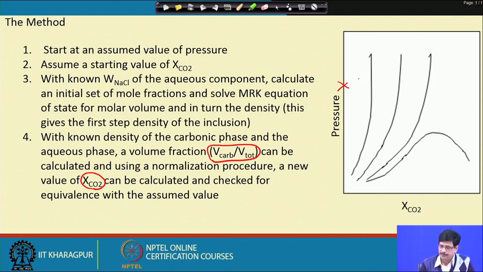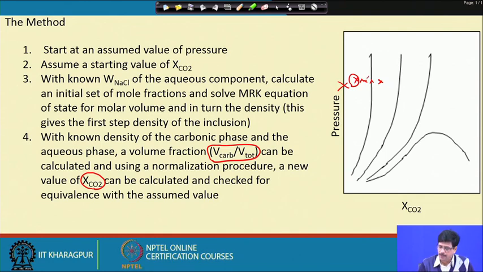So, for example, if we start from a point here and here and here, then for each point, because that is not actually corresponding to the correct isotherm, we should be able to get an XCO2 from the calculation that we have done, but that XCO2 will not be the same as the XCO2 that we have taken as an assumption.